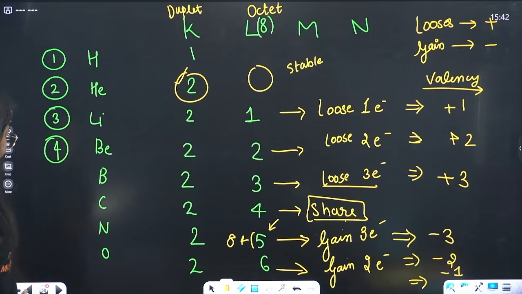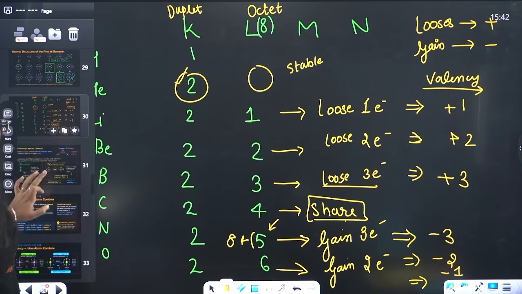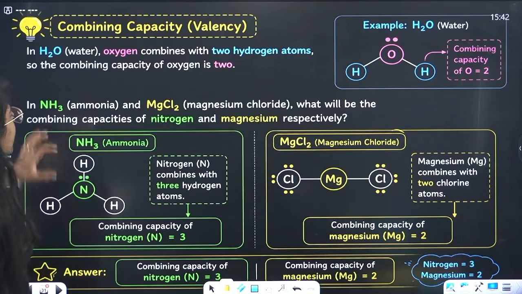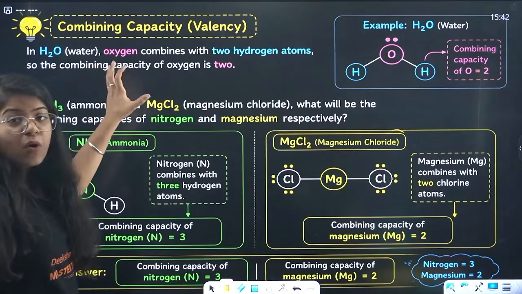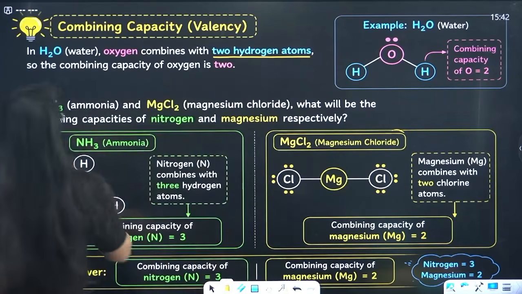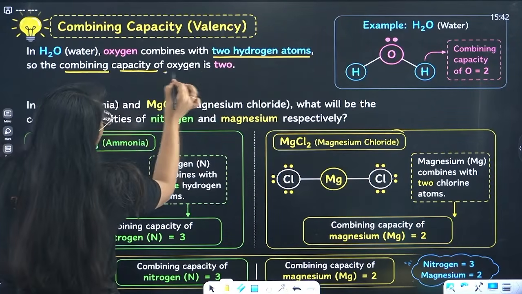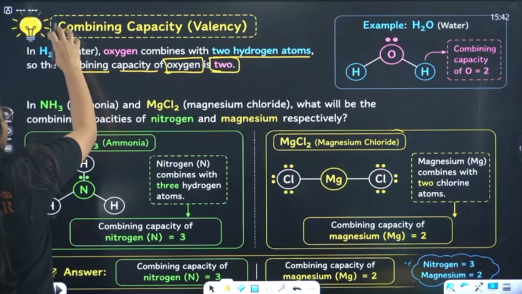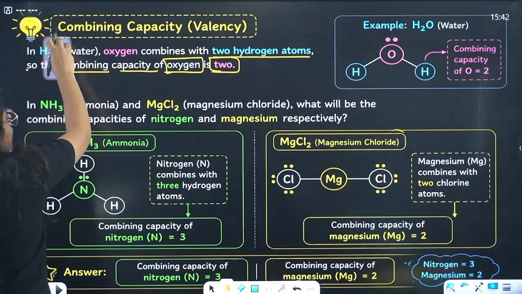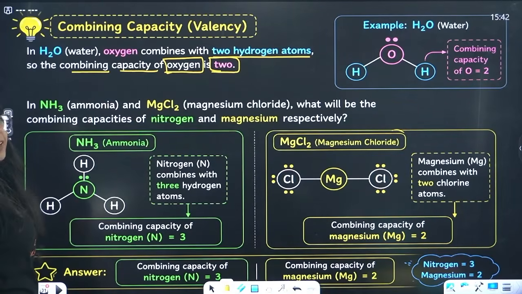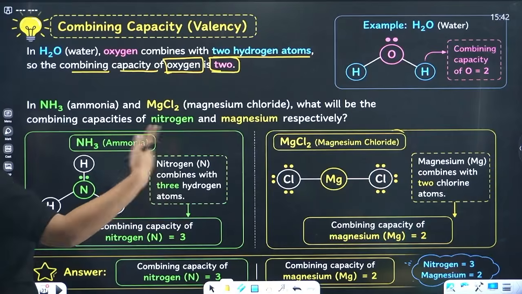Now, studying combining capacity a little bit. What I was talking about, right? Water. In water, oxygen combines with 2 hydrogen atoms. So the combining capacity of oxygen is what? It is 2. One oxygen can have 2 hydrogens. So it can combine with 2 hydrogens. Its combining capacity is 2.